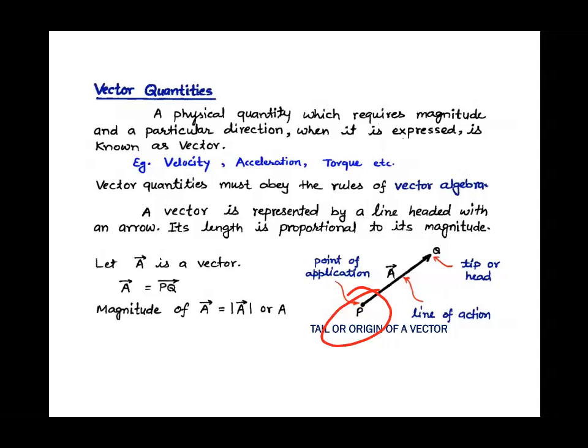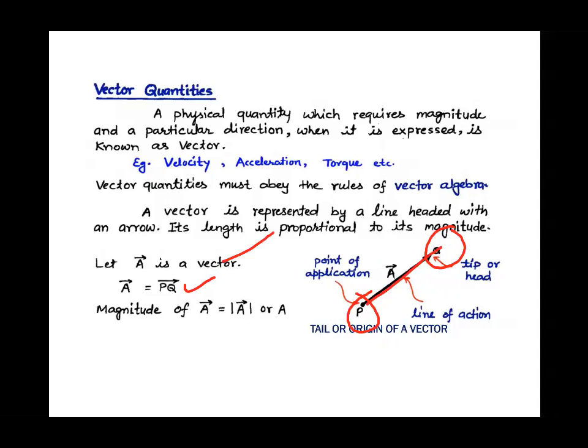Right, children? So here A is a vector. Here you can see A is a vector, and A is equal to PQ. So what is PQ over here? Children, we can see P is the tail, Q is the tip, or the head. So vector A is equal to the vector PQ.